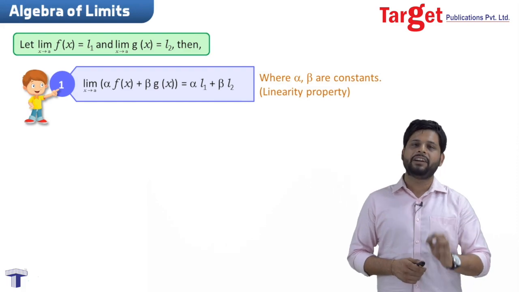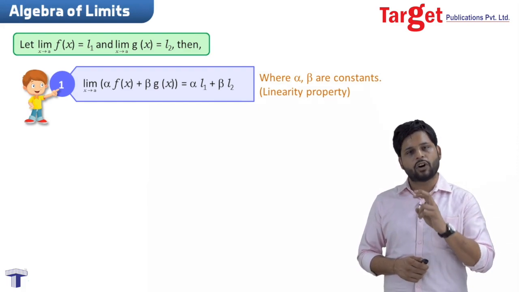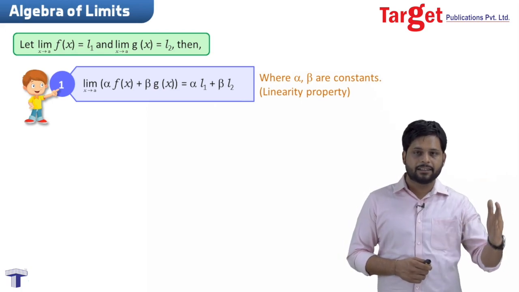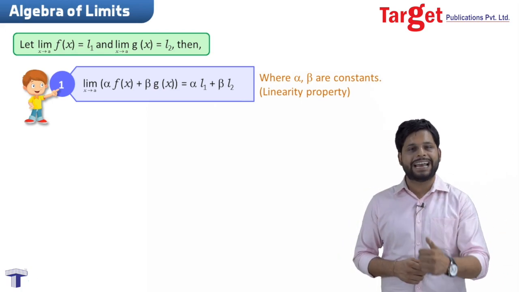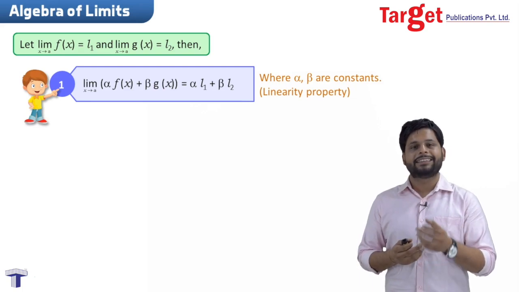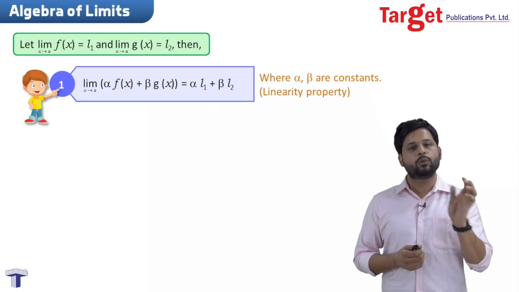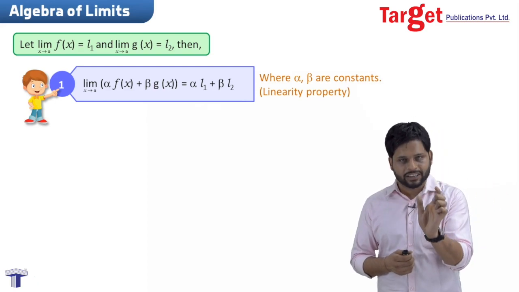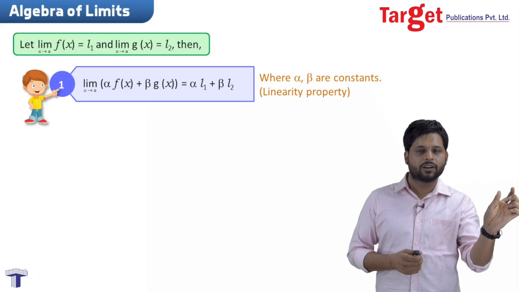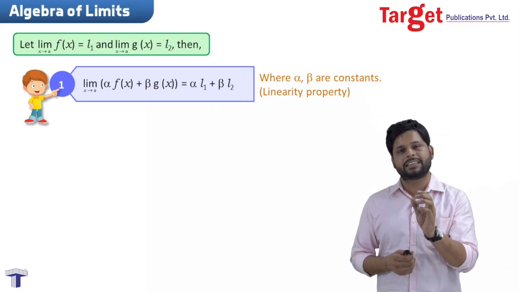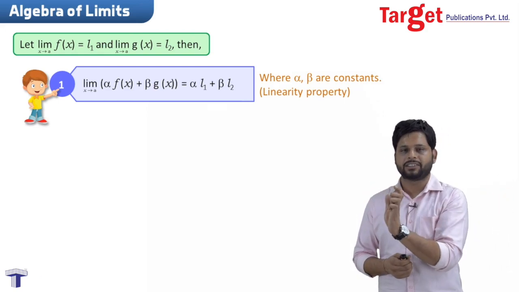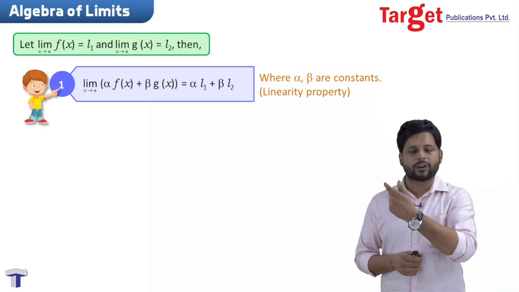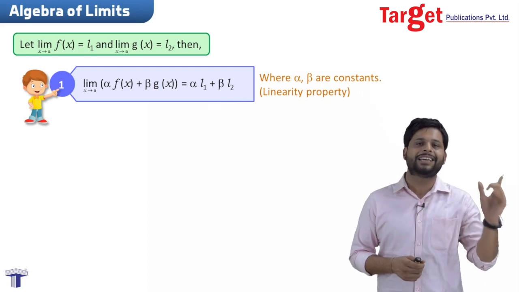Whenever we take the addition or subtraction of any two functions and we take the limit outside, you have two functions which you are adding or subtracting. Then this limit can be applied to both the functions separately. That means we can give the limit to the first function, and the same limit we can put with the second function after the addition or subtraction symbol. So basically we are solving those two functions totally separately using the same limit.